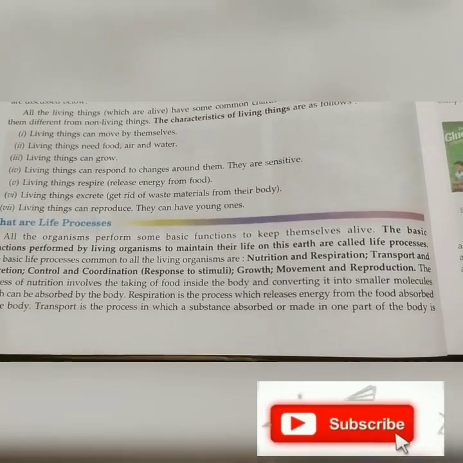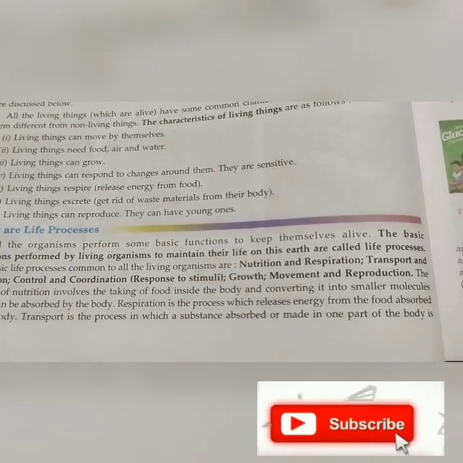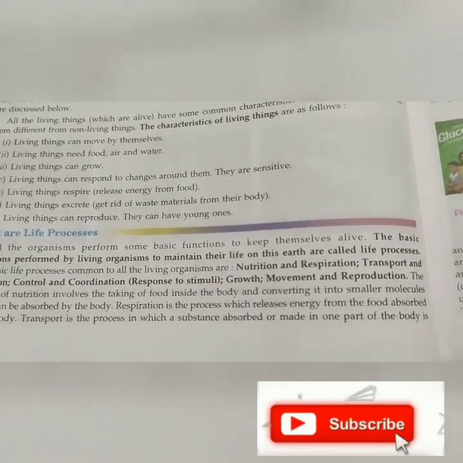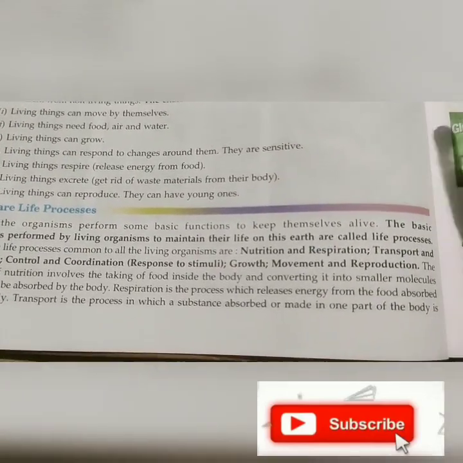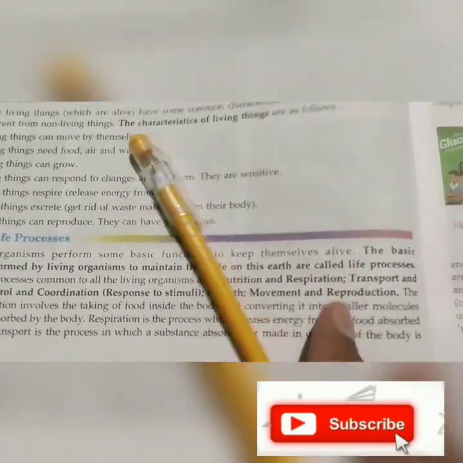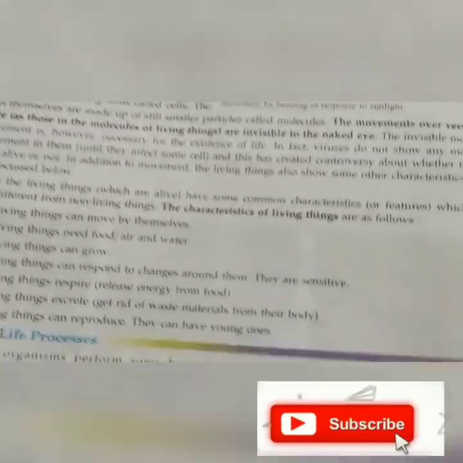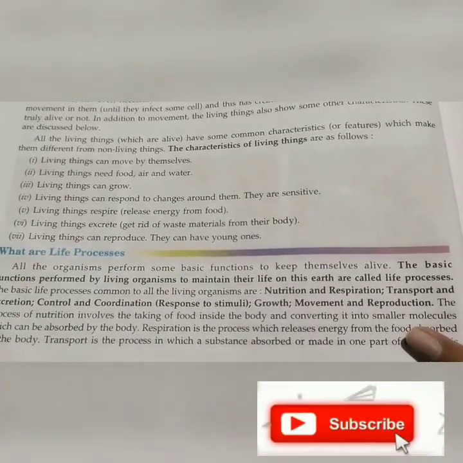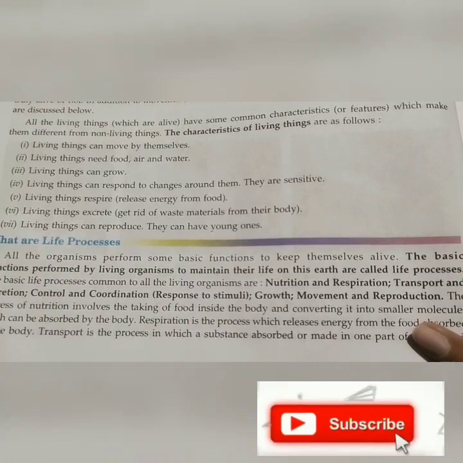So these are the things which living things can do. What was I saying in the definition? All the organisms perform some basic functions.